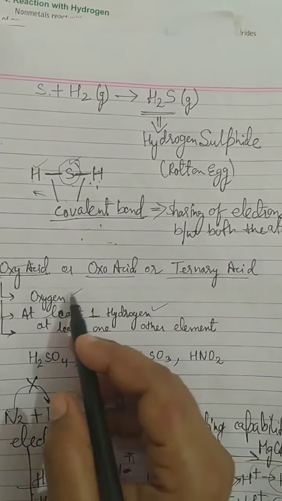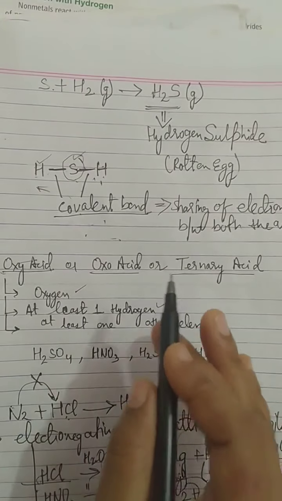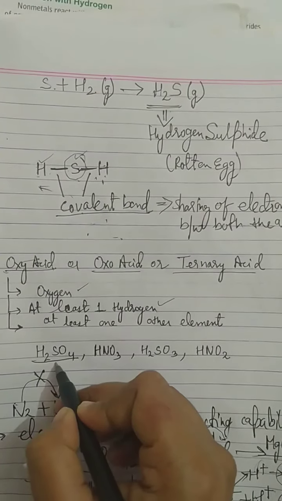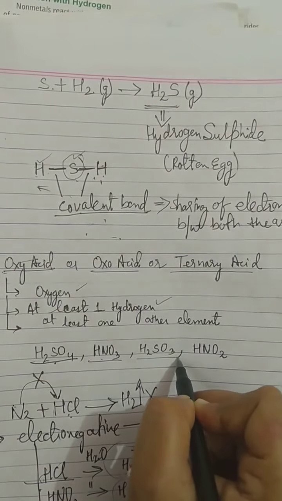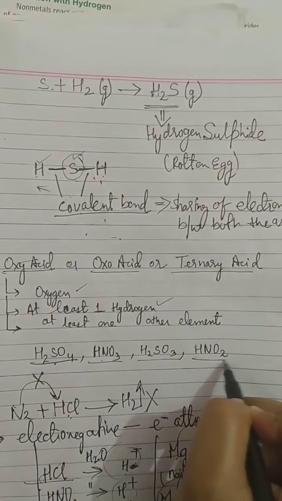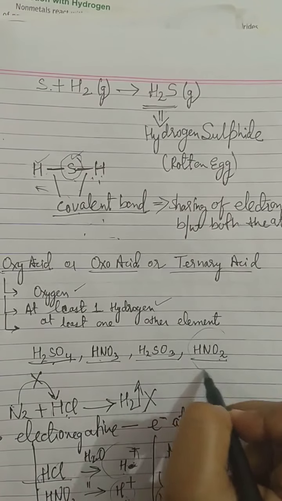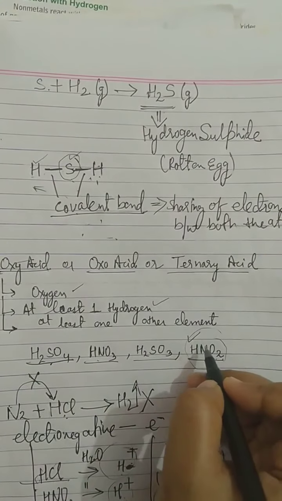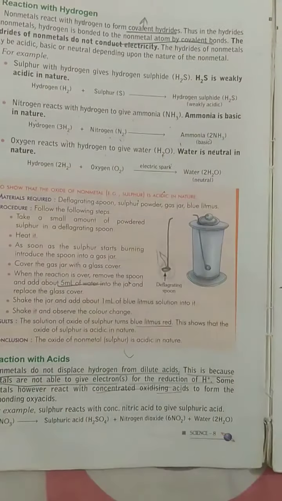This may seem unknown to you, but you people know these oxy acids. Examples of oxy acids are H2SO4, sulfuric acid, HNO3, nitric acid, H2SO3, sulfurous acid, and HNO2, that is nitrous acid. So these are examples of oxy acids. It contains hydrogen, one other element, and oxygen is obviously there.